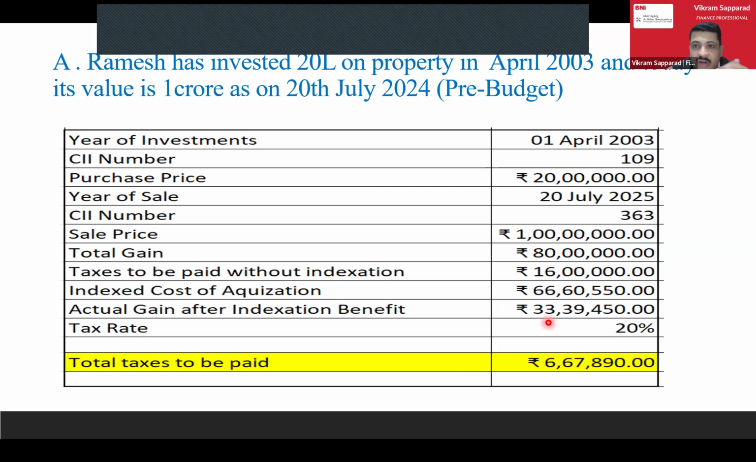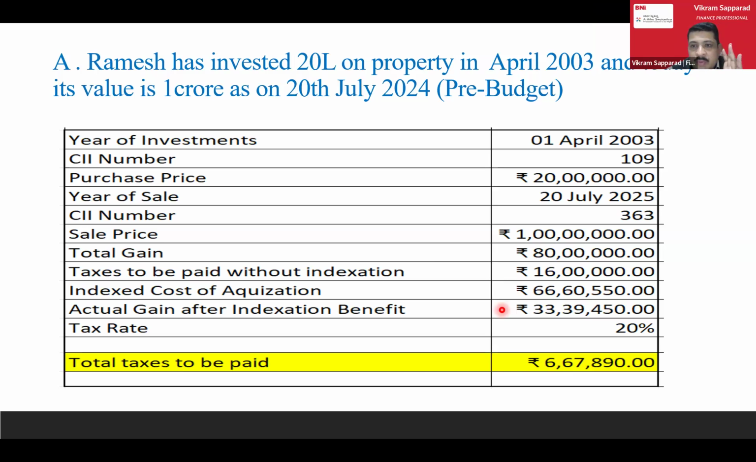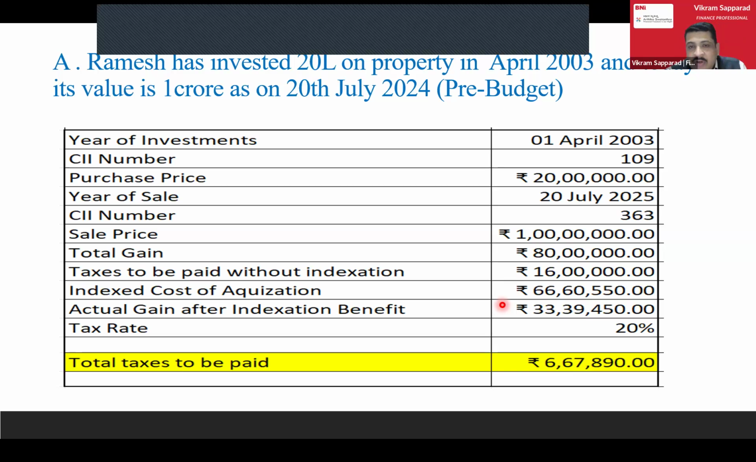Suppose the property was acquired before 2001, then irrespective of pre-budget or post-budget, the indexation benefit will still be there. Even if he sells the property today, the indexation benefit will be there. But if the property was acquired after 2001 April, then the indexation benefit will not come into the picture if he sells now. Clear? Is this example clear for all of you?